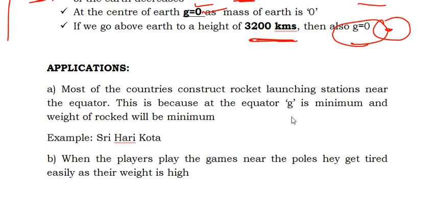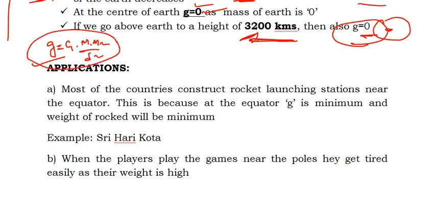As we have seen the change of value of g, at the center of the earth the value of g is 0, and if you go up into the sky to a distance of 3200 kilometers, you find the value of g is 0. So then applications of this, based on F = G m1 m2 / d square, because of this we found the value of g at some places, and based on that we can decide some things, like rocket launching.